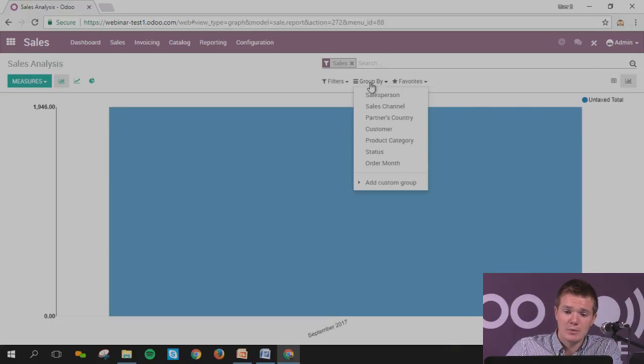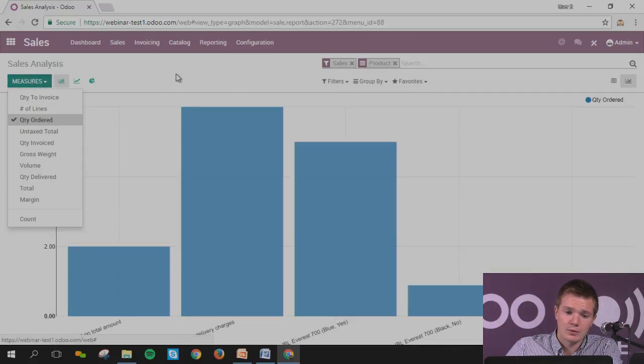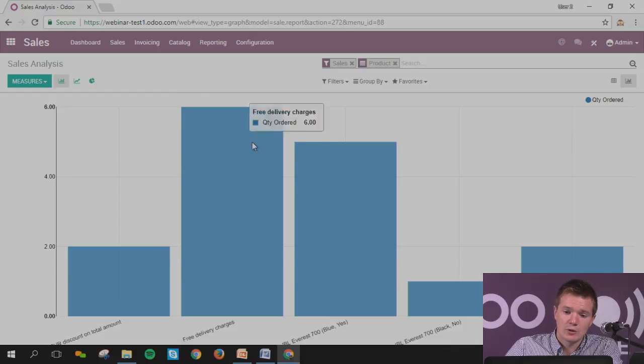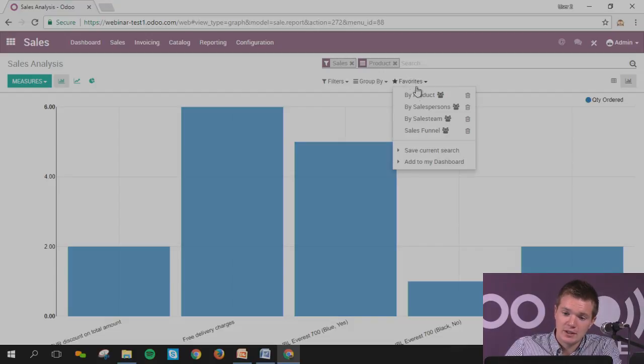If more people like to have some graph, you can simply go also on graph. I want to see the best product that I've sold this month. I can see on products. I will group them by product. I don't want to have the total, I want to have the quantity. That's interesting. Of course, I've got delivery charge, which is taken into account here. I can see that it's delivery Everest, which is the one that I've sold the most. I can save it to my dashboard, add to my dashboard, and I can say best product. I can add it, and it's added to my dashboard.